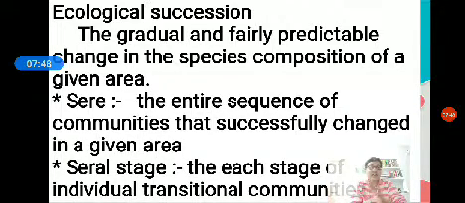The diversity of species tends to increase with the succession, but the microorganisms and some other heterotrophic animals reach their maximum diversity in the later stages of succession.